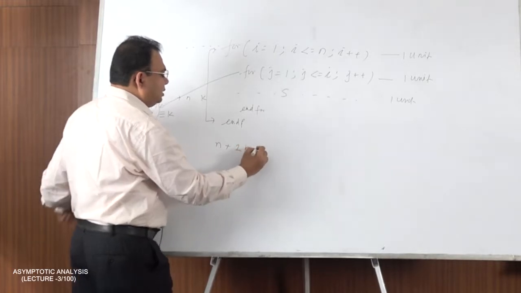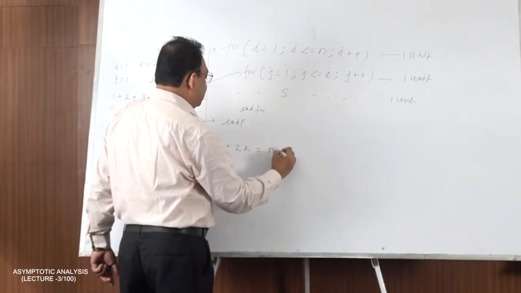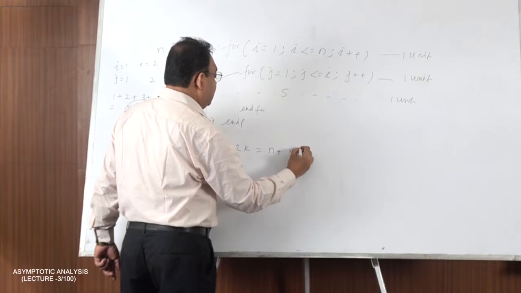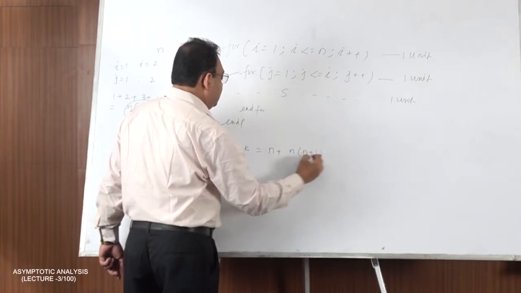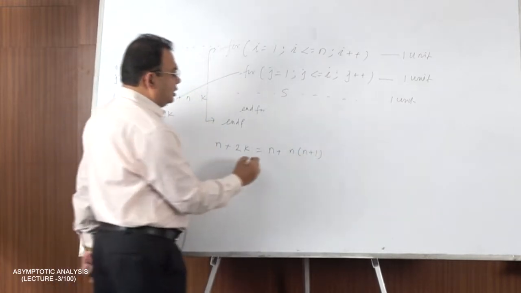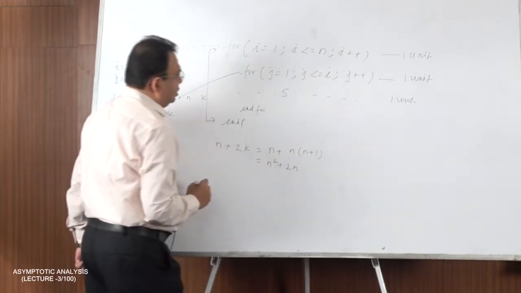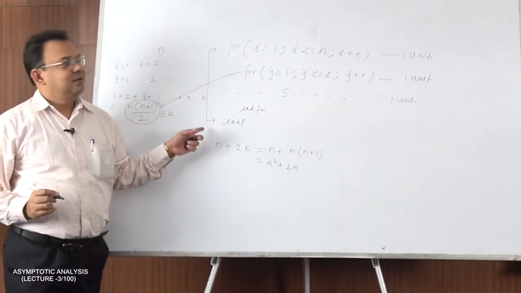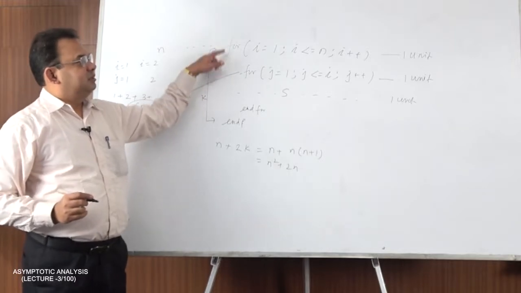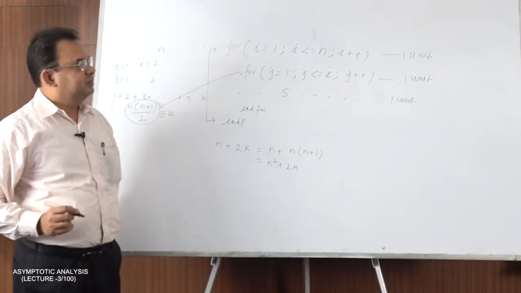So this is nothing but n plus n into n plus 1, because the 2 and the 1 by 2 cancel out. So this is nothing but n square plus 2n. This is the way we can consider the iterations.